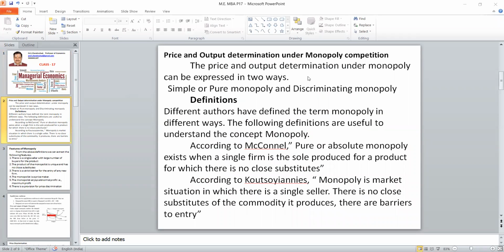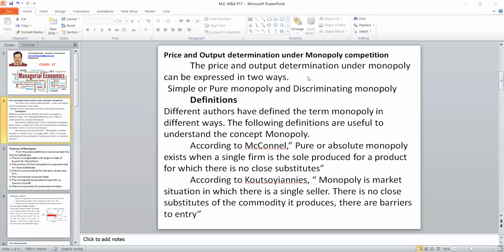That means if any one of the features of perfect competition is not fulfilled, then it is an imperfect market. Large number of buyers and sellers is the very first condition. When there is only one seller with many buyers, then it is not a perfect competition. Because there is only one seller, we call it monopoly. Mono means single, poly means market, a single seller market.